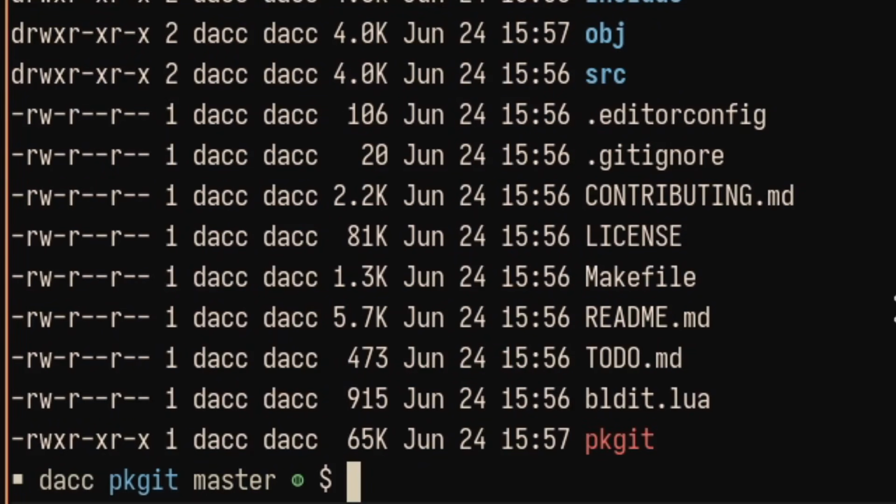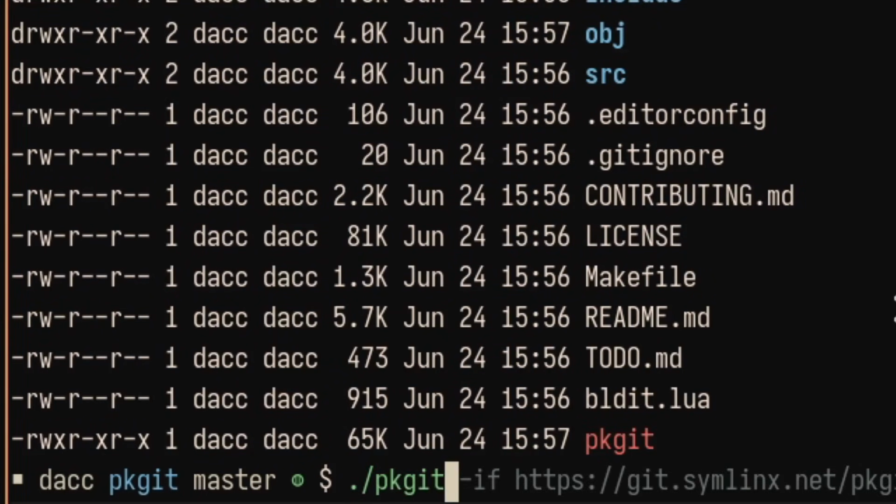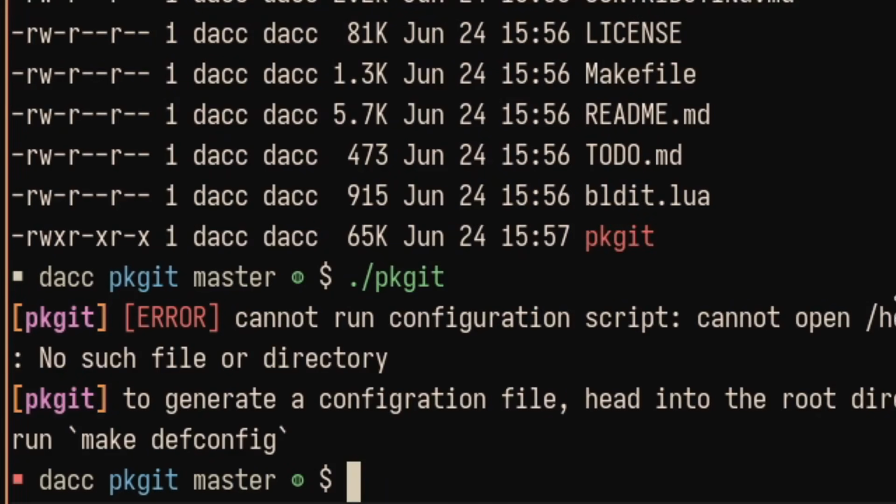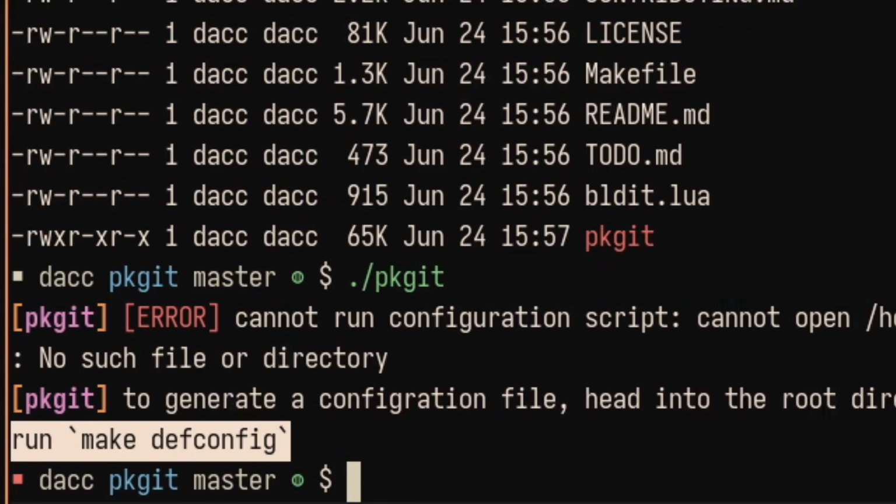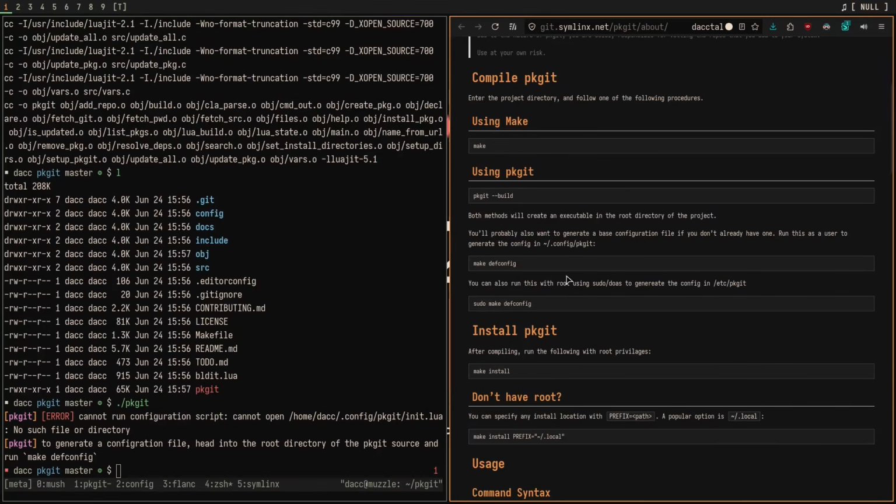And just to make sure that it works, we can run pkgit like so, ./pkgit. And it's telling us that we don't have a configuration file, and that to generate one, you can go to the root directory of the pkgit source. This is basically where we are now, and run make defconfig. We can do this in a couple different ways. It even says this in the README.